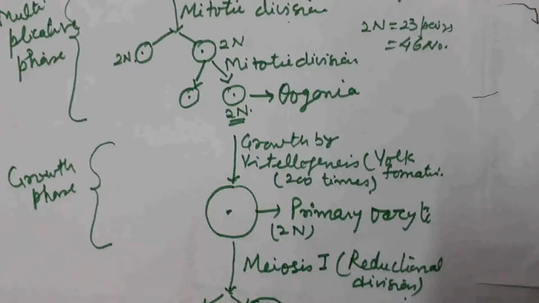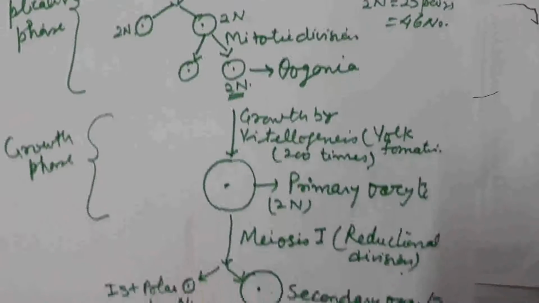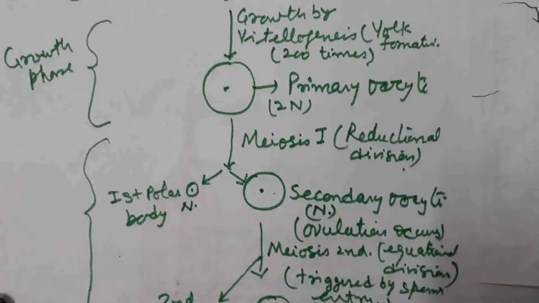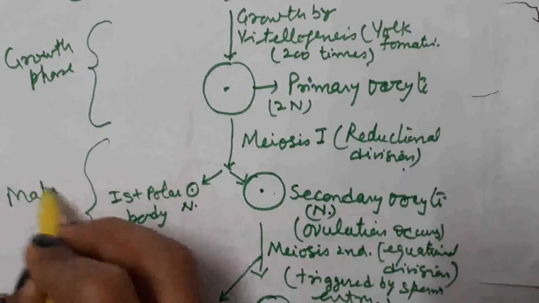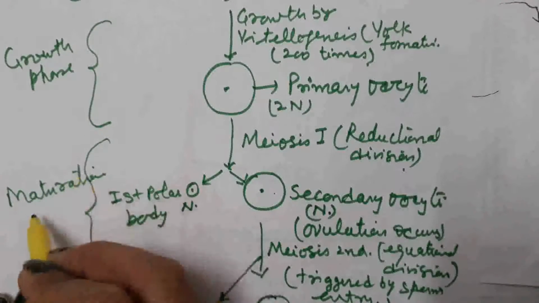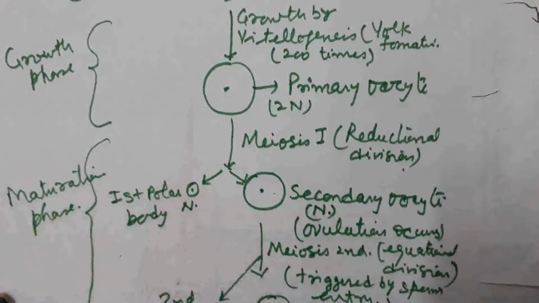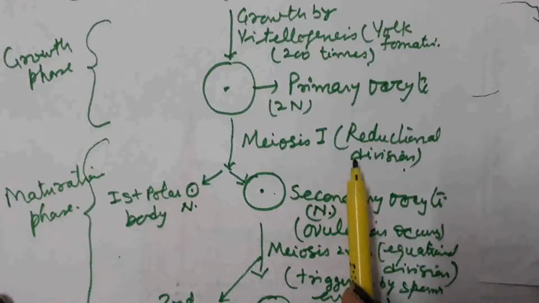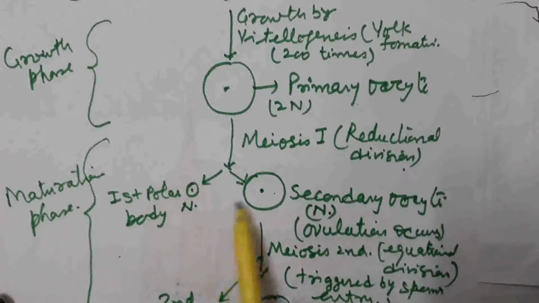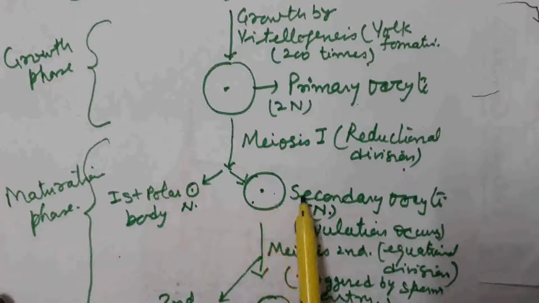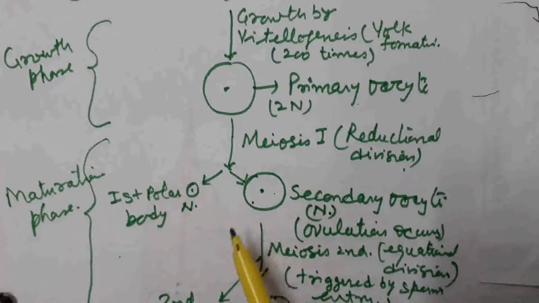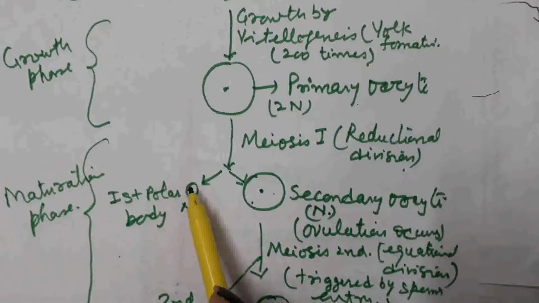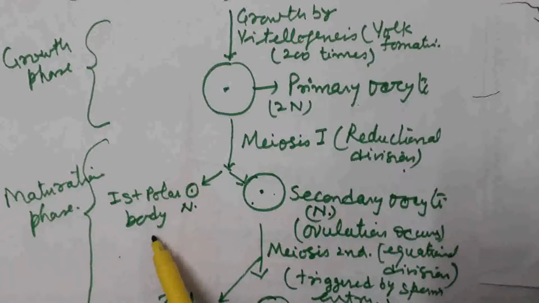Now the third phase, the maturation phase, started, in which meiosis division or reductional division takes place. Meiosis 1 is the reductional division which reduces the chromosome number to half, and from the primary oocyte two unequal sized cells are produced. The bigger cell is known as the secondary oocyte, which consists of the entire cytoplasm of the primary oocyte, and a very small cell, the first polar body, is produced.